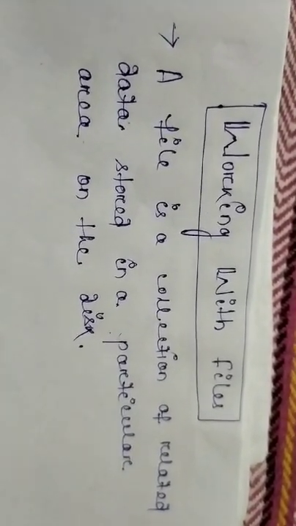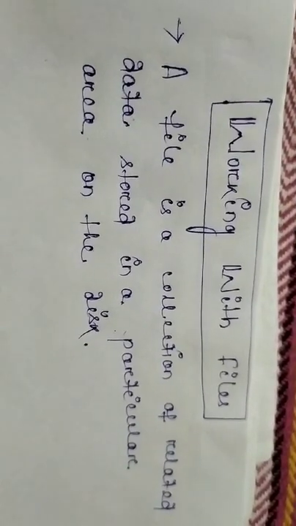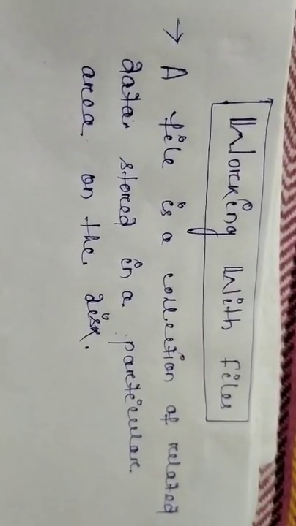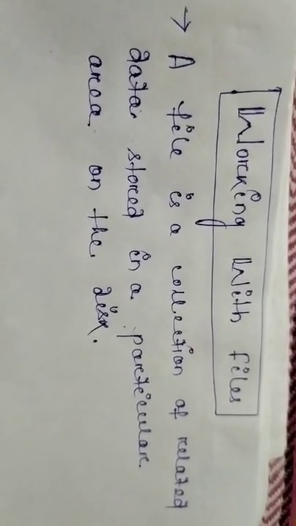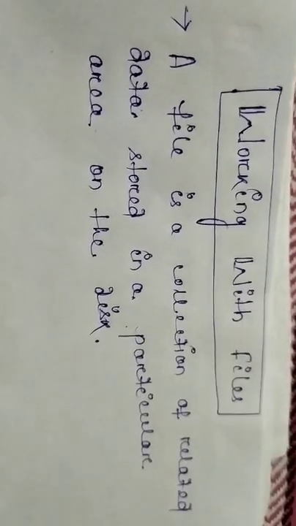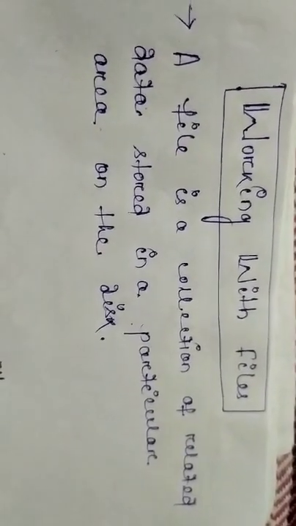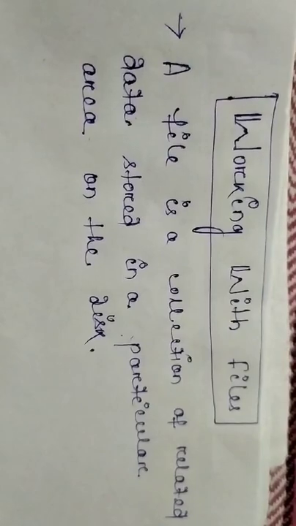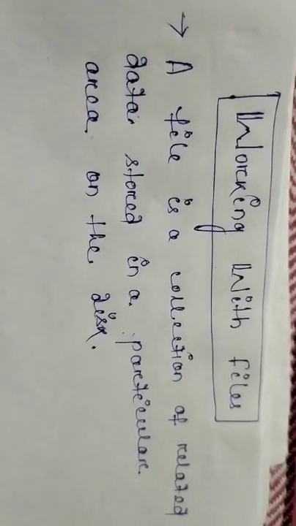For example, when someone says, give me some movie, we tell them to go to this drive, then go to this folder, then go to the movie file. We are not telling them to open the movie disk or the movie drive.